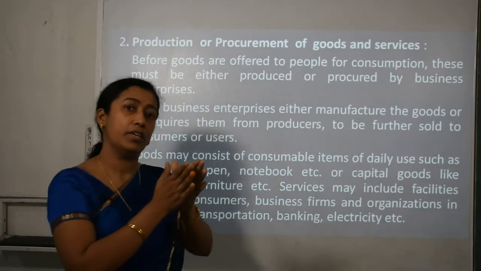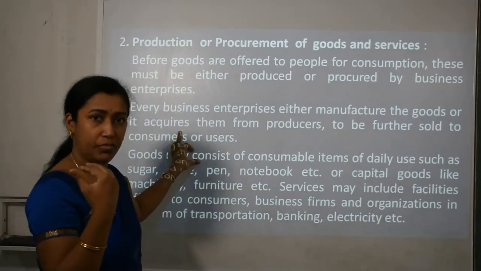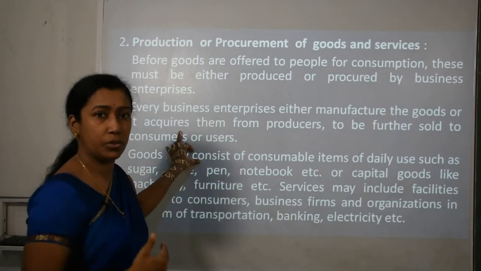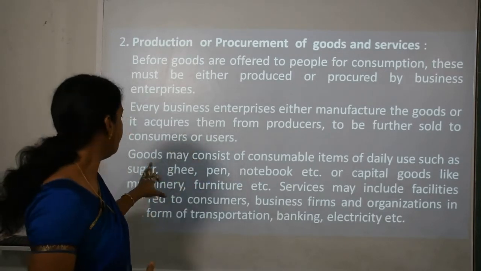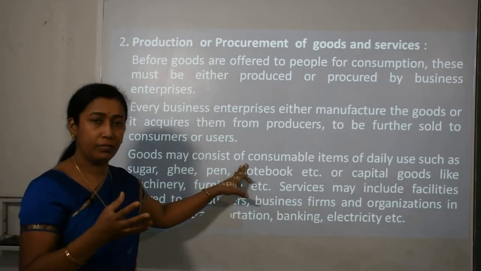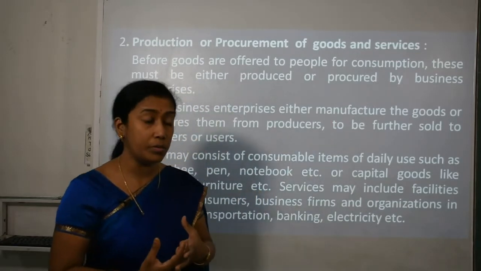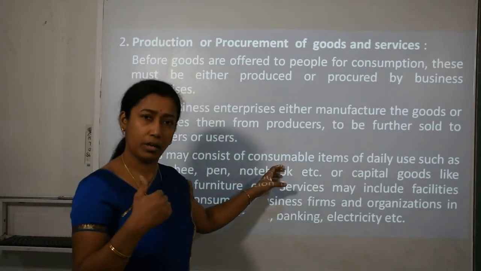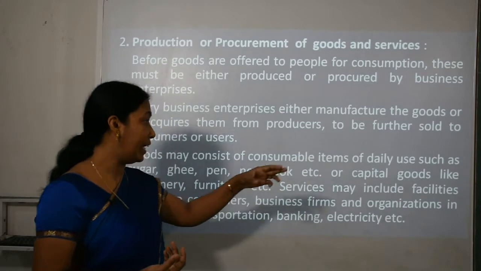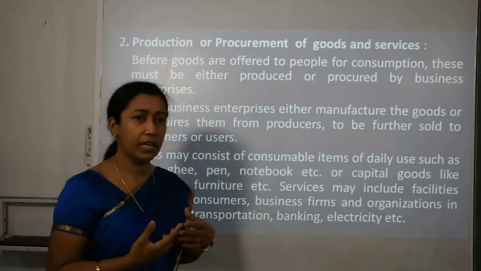So business can have a manufacturing sector, or it can involve procuring goods from different producers and supplying them to the ultimate consumer. Goods may consist of consumable items. All those goods in which these manufacturing industries are engaged are consumable items, that means which can be consumed, of daily use, such as sugar, ghee, pen, notebook, etc.